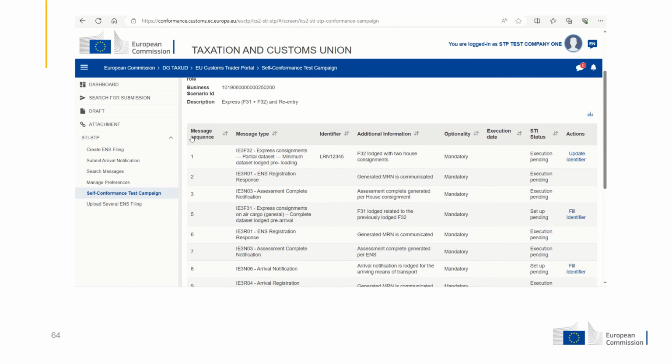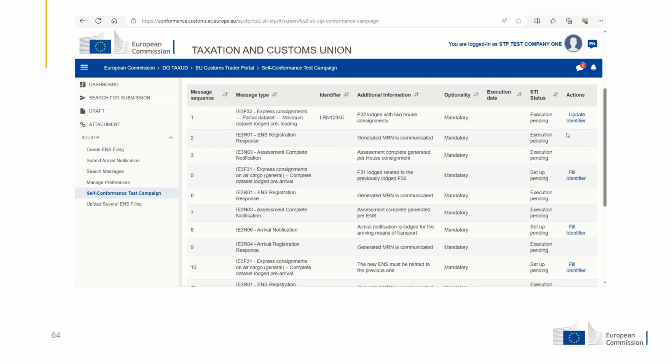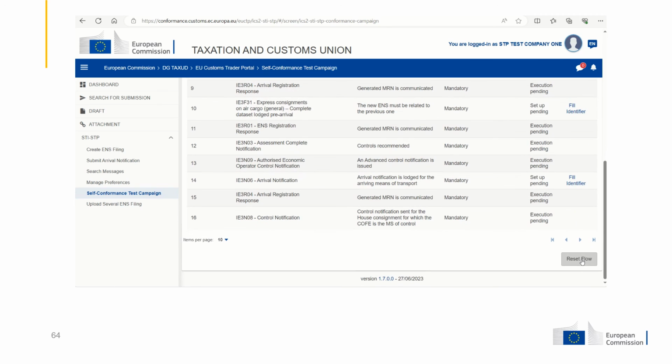And you can see here the message sequence, the message type that needs to be exchanged, the identifiers that have been filled in, any additional information regarding this flow, the optionality of it, the execution date, the STI status, and also the user can update or fill the identifier. Of course, at the bottom, you can also press reset flow in order to reset this flow and start it from the beginning.